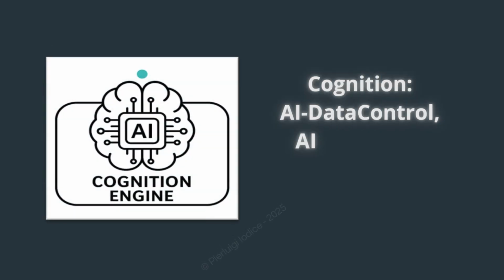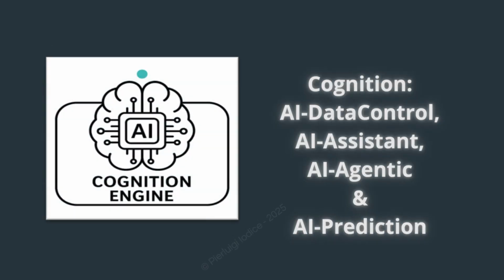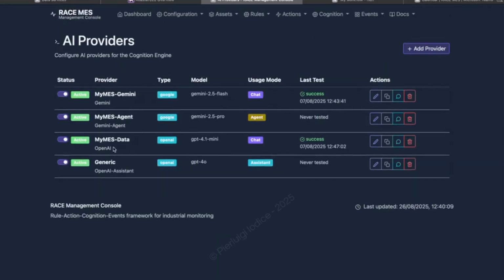Here we meet Race AI: data control, assistance, agentic missions, and prediction. With the Race MES system we can configure mainstream AI providers and decide how they operate. We spin up chat endpoints that work with our data, rules, and actions, define assistants with precise instructions in a constrained system prompt, and register agents we can send on missions with the right tools and policies. In this demo we're using OpenAI and Gemini, but the connector is provider agnostic, local or cloud, public or private models. Everything runs under governance, credentials, rate limits, logging, and safety controls. In short, we choose the model, we control the behavior, and we keep the intelligence inside our operational flow.